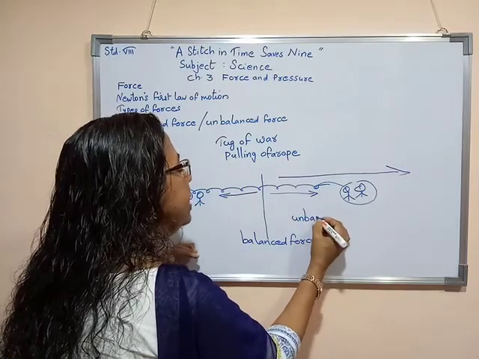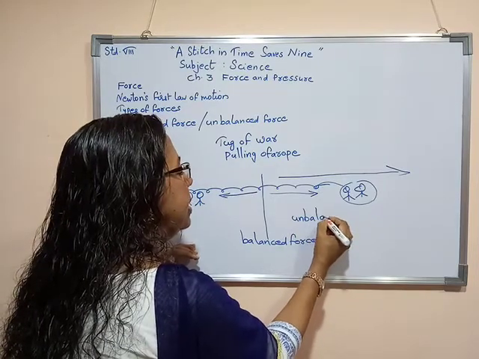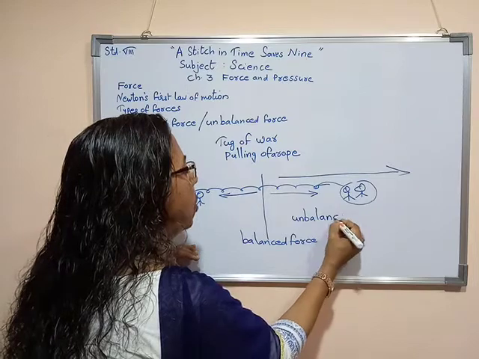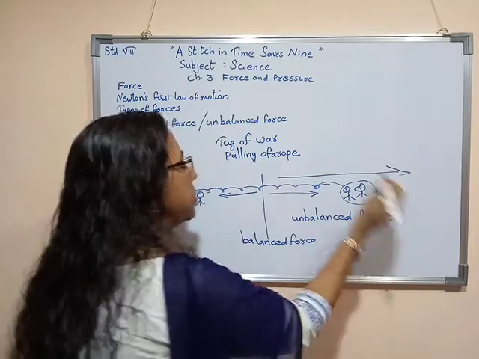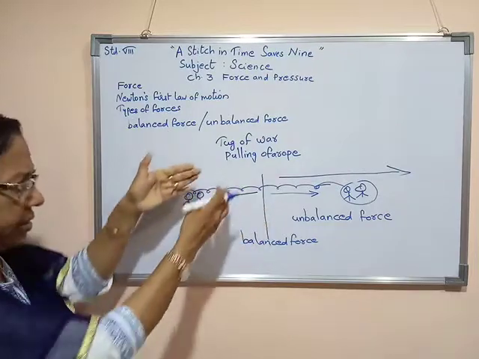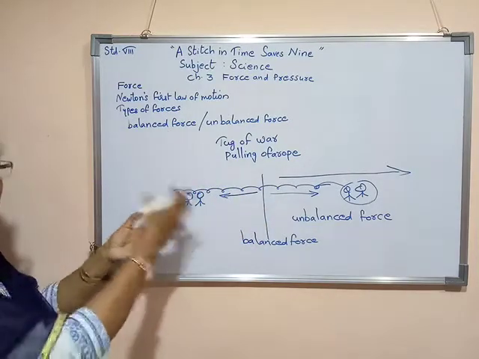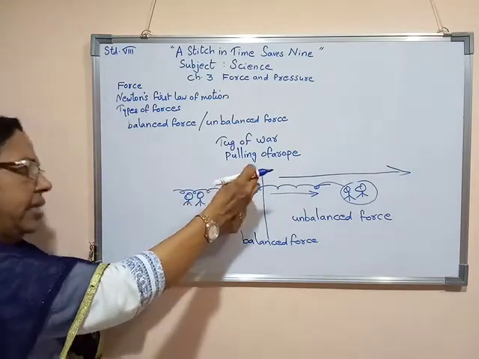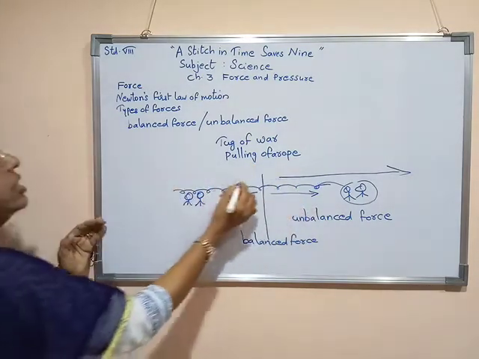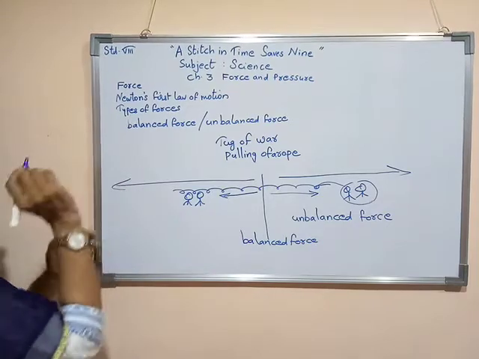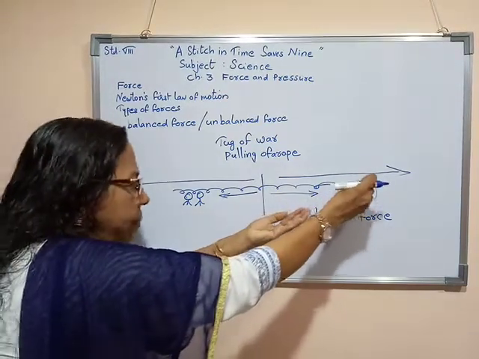Or we can say there occurs unbalanced force. Suppose this side people are having more force, more energy. So they will pull the rope towards them. As a result, the rope will come towards them, and these people also will come along with the rope.